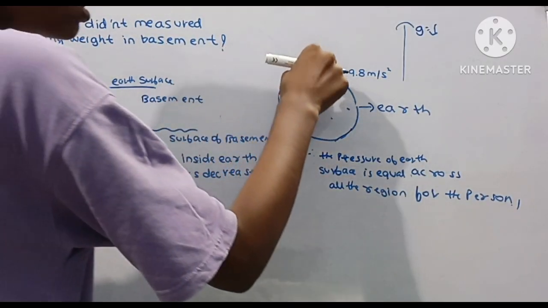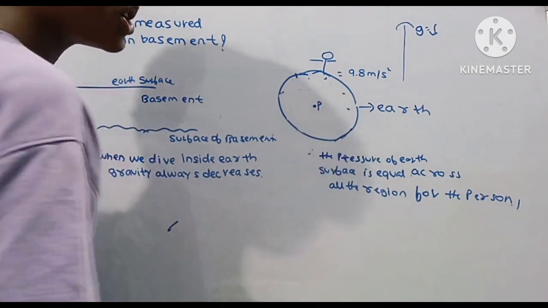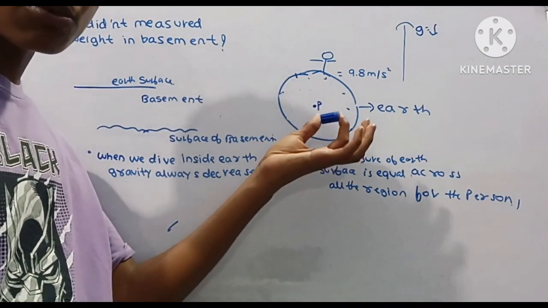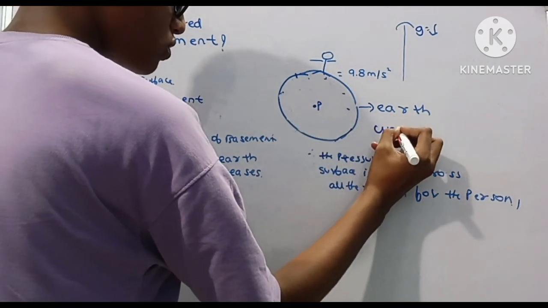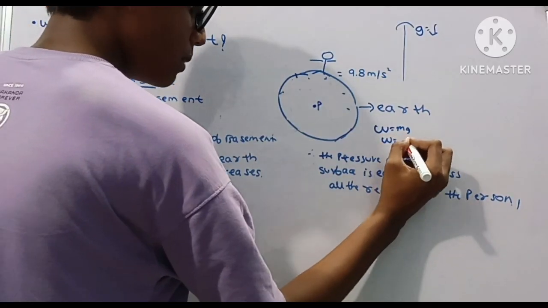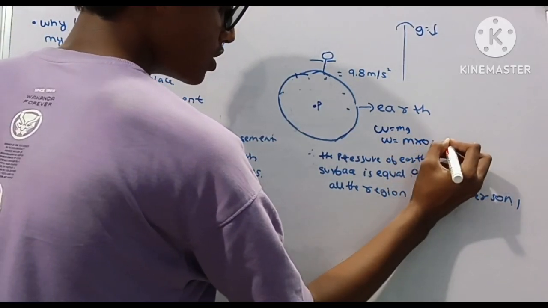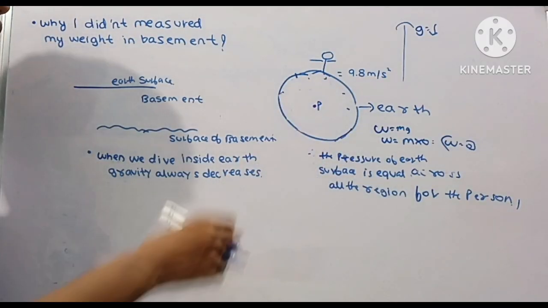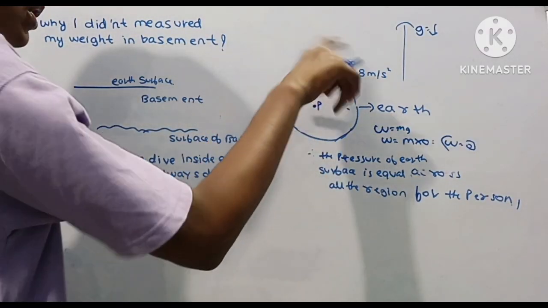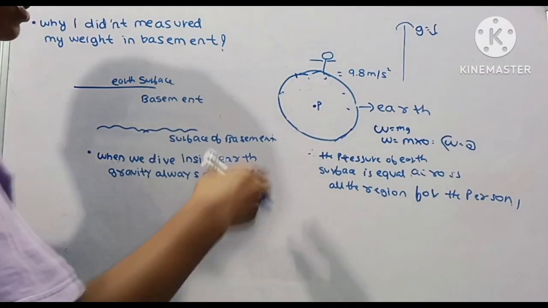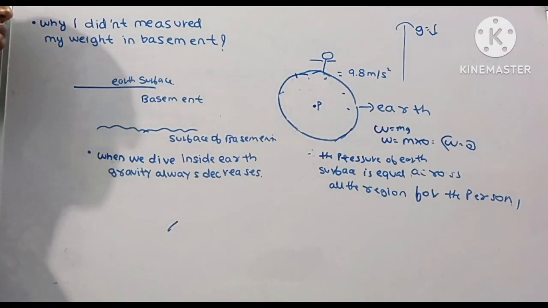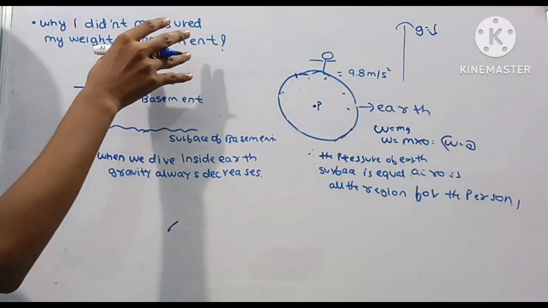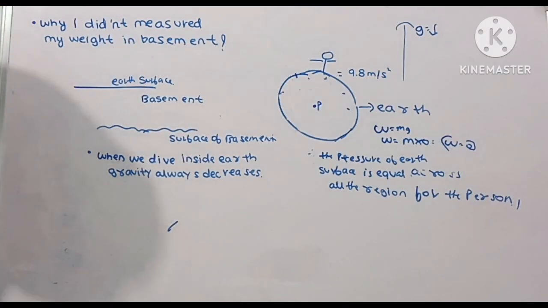Now if any man is standing at the pole, meaning the midpoint of the earth, here the weight will become zero. How? Because W equals mass times gravity, and g becomes zero, so W equals m times zero, and W equals zero. The gravity is zero here because the pressure all over the earth towards the pole is always equal, which cancels out the gravity, so W equals m times zero, which results in W equals zero.